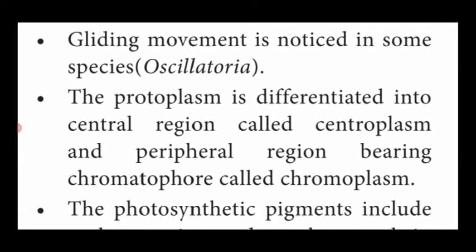Next one, some of them show movement. Example, Oscillatoria. This Oscillatoria shows the gliding movement. Gliding movement means it looks like an earthworm, with contraction and relaxation. It contracts the body and then expands again, isn't it? That is said to be the gliding movement. It is noticed in some of the algae, for example Oscillatoria.